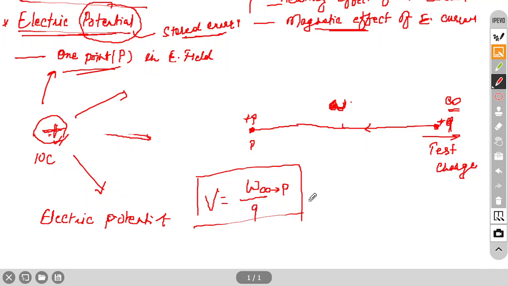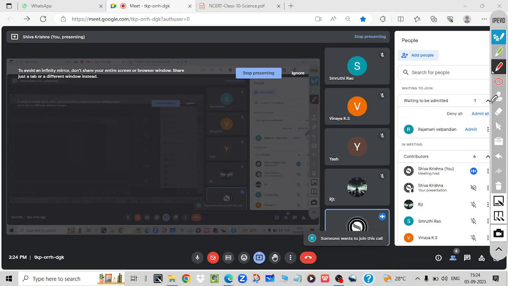So electric potential is the work done in bringing a unit charge from infinity to a particular point P. This will be the potential of point P. This is a specific formula. This is not given in the 10th board NCERT book, but in 12th grade you can see this. So this is the definition of electric potential: the work done in bringing a unit charge from infinity to a particular point P.